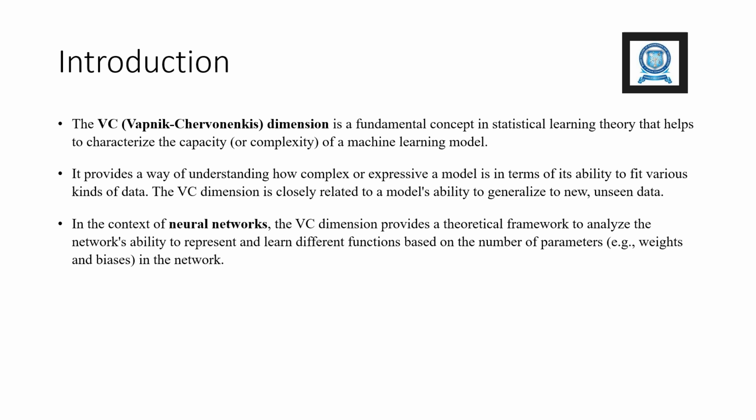In the context of neural networks, the VC dimension provides a theoretical framework to analyze the network's ability to represent and learn different functions based on the number of parameters. Example, weights and biases in the network.